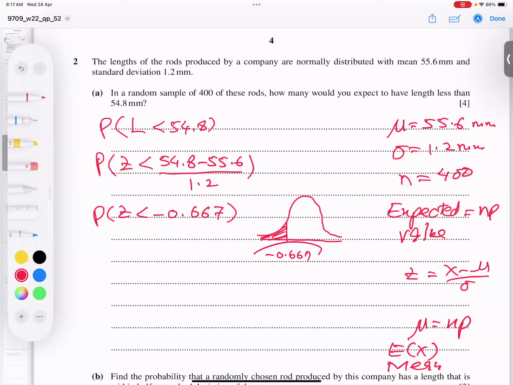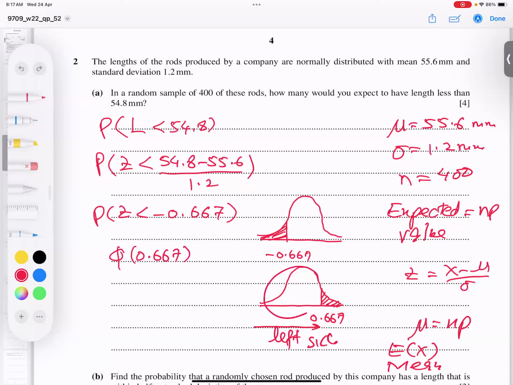But do you know, negative values are not available in our tables. So I will convert the same answer to the positive side, and this area is equal to this area. You can see the shaded areas. Whenever we see the probability table, it always gives you the area from the left side. So this is called phi of 0.667. But I need this other area, not this one. So 1 minus that. If I subtract, I will get my answer.